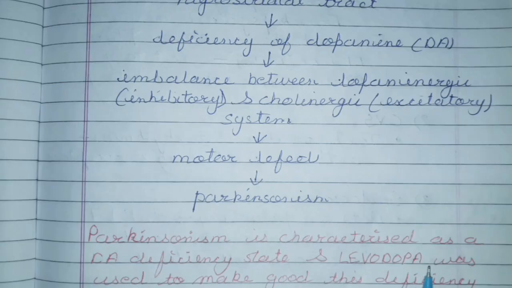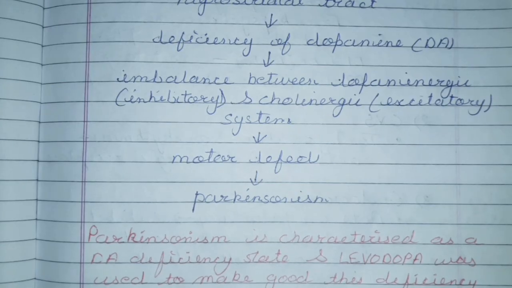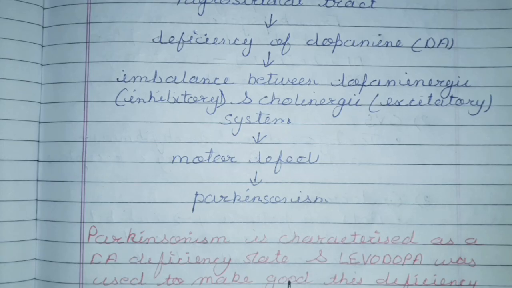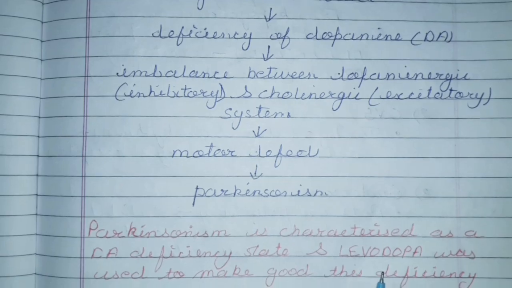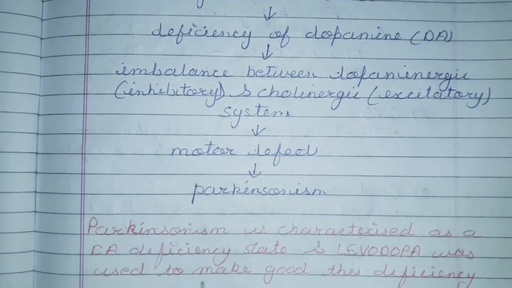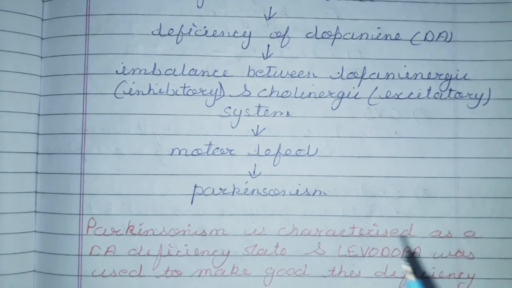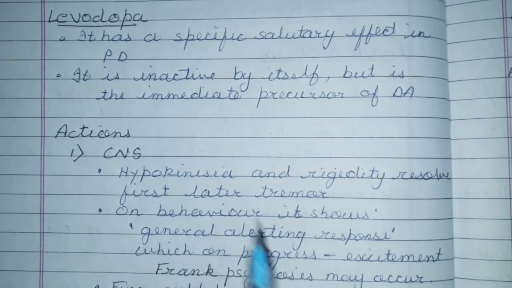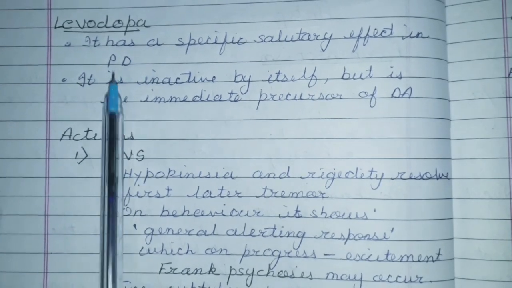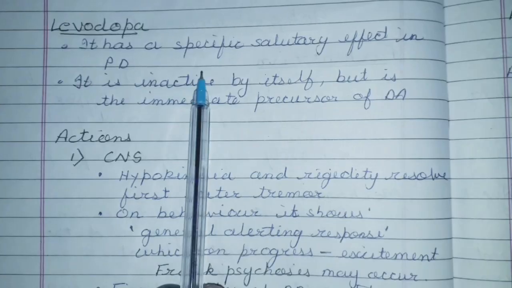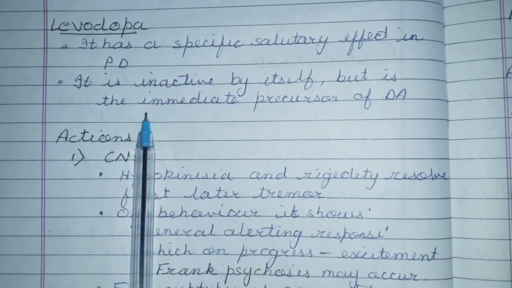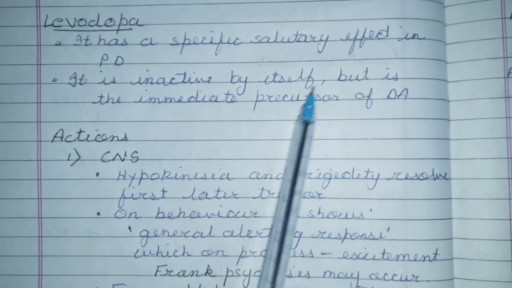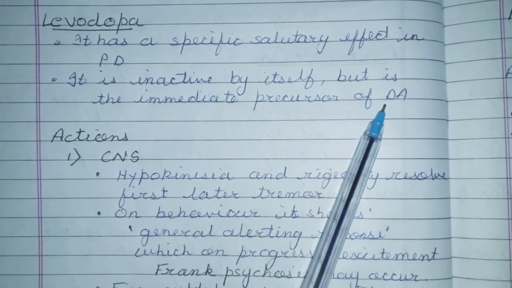Parkinsonism is characterized by a dopamine deficiency state, which we have now seen in the mechanism, and there is a medicine named levodopa which is used to make good this deficiency. So now let's talk about levodopa. Levodopa has a specific salutary effect in this disease. It is inactive by itself, but is the immediate precursor of dopamine.